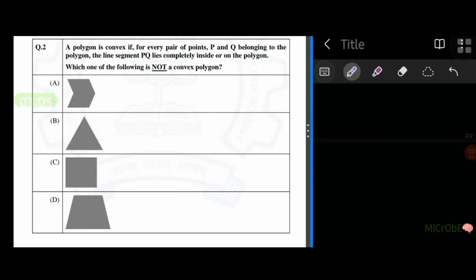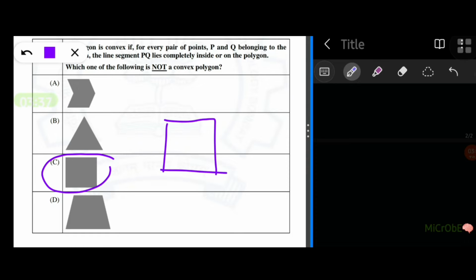A polygon is convex if for every pair of points P and Q, and so the points could be any points P and Q belonging to the polygon, the line segment PQ lies completely inside or on the polygon. So the PQ line should lie either inside the polygon or on the surface of the polygon. So let's take our square. So we are considering our square here. Okay. So in the square, if we check P and Q, we are considering this P and Q. So it's lying on the surface. So it's following the criteria or the condition given in the question.